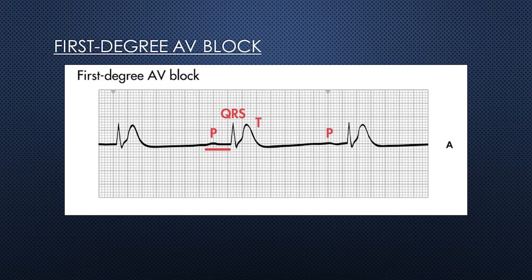See, the P wave in front of each QRS complex shows sinus rhythm, regular in shape. Then the PR interval is greater than 0.2 seconds, and the PR interval measurement is constant in both ECGs. The P to QRS ratio is 1:1. So it is clear that the heart rate is normal and the rhythm is regular.